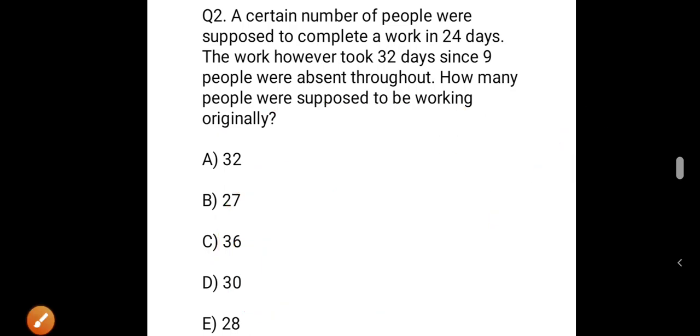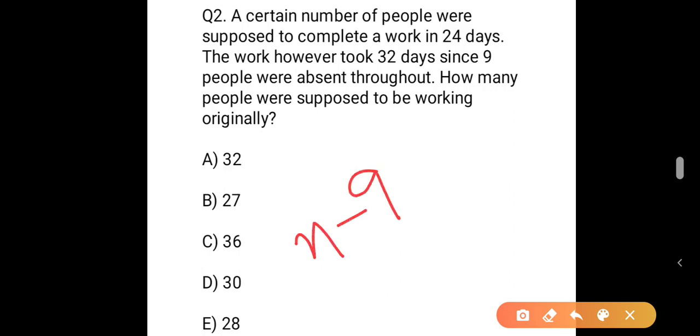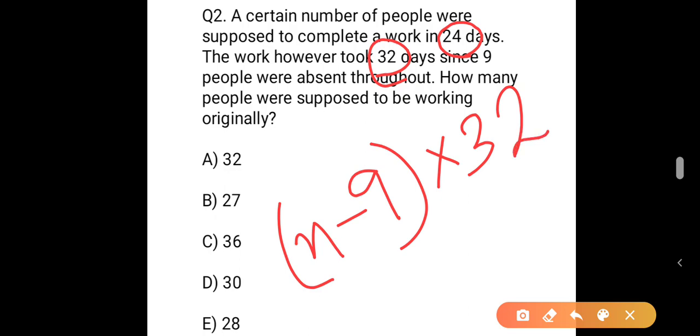Now, it is said that 9 people were absent throughout, which means only n minus 9 people were working throughout. And since 9 people were absent, it took 32 days. That is, it took 8 days more than the original number of days. Therefore, the work will be n minus 9 into 32 into this number of people's efficiency. Therefore, we can equate these two works.